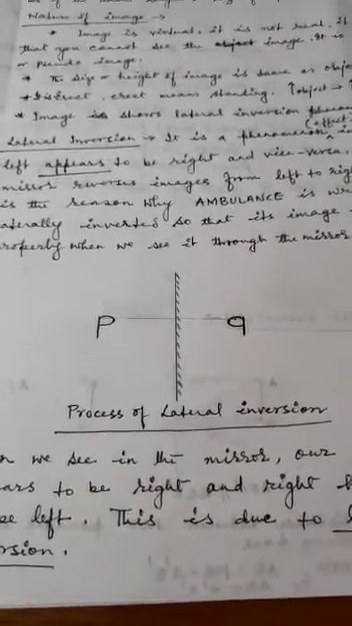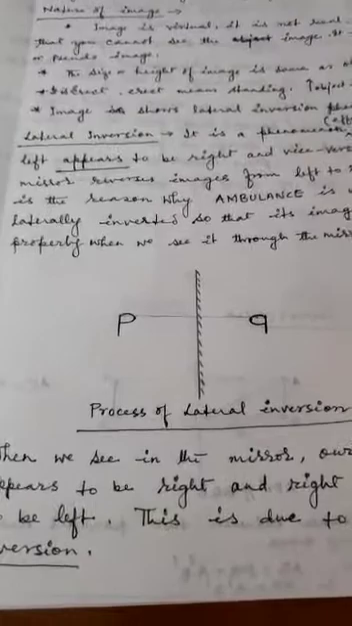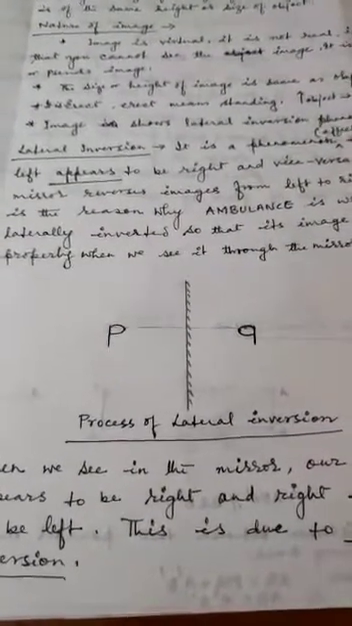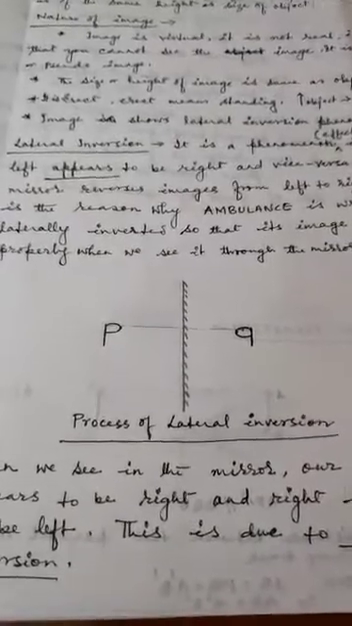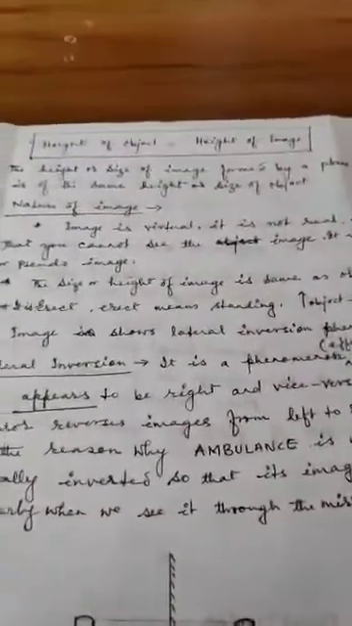So when we see our face in the mirror, then left hand appears to be right and right hand appears to be left. This is called lateral inversion effects, and this is all about the formation of image.